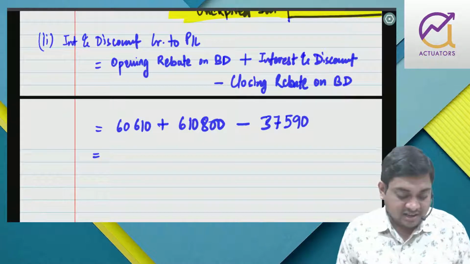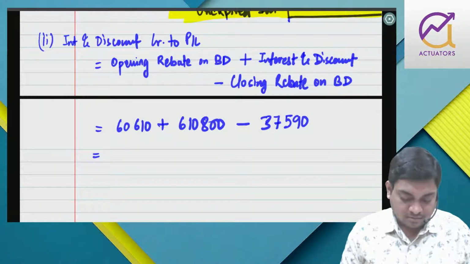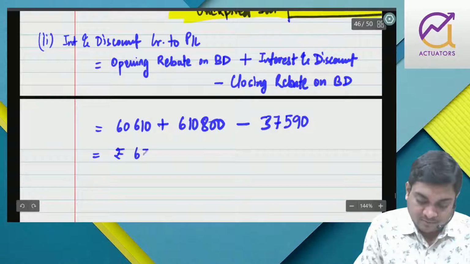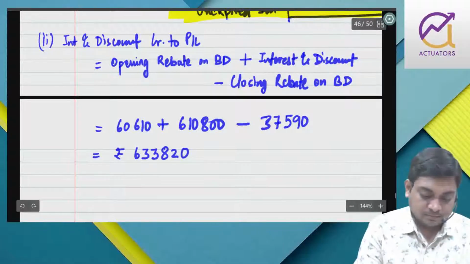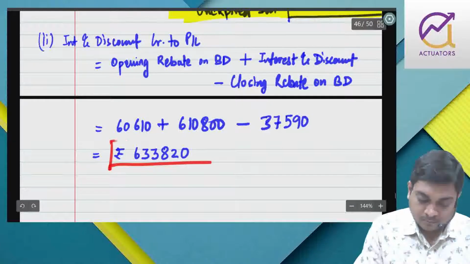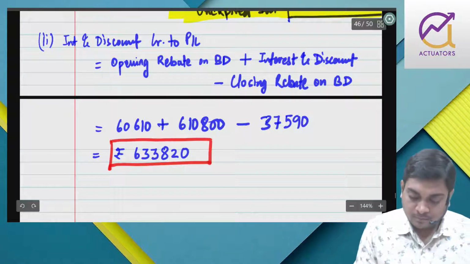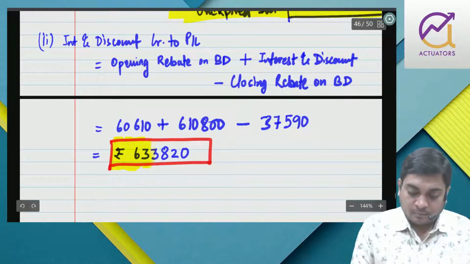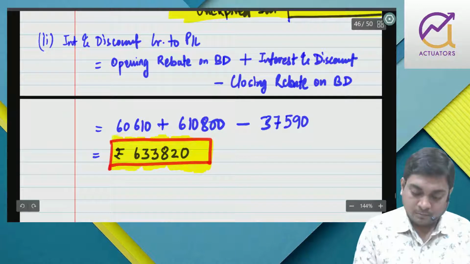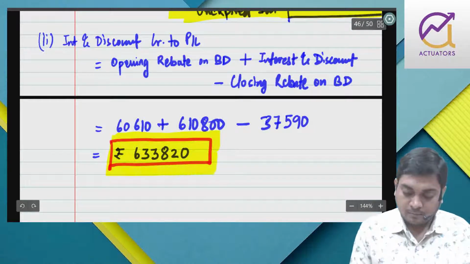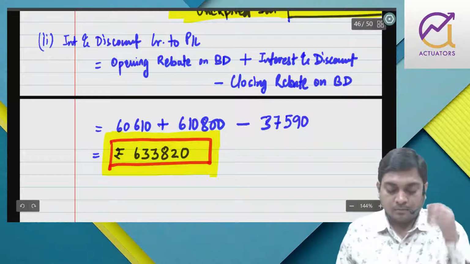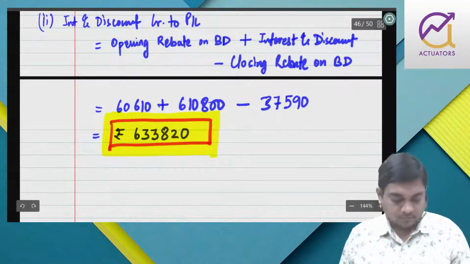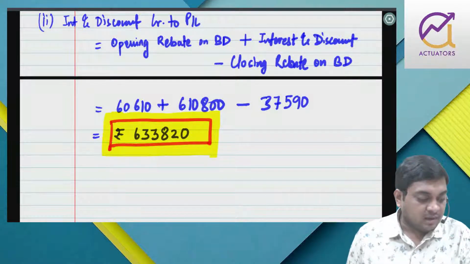So how much interest is credited to PL? 60,610 plus 610,800 minus 37,590. 633,820. Is that fine?